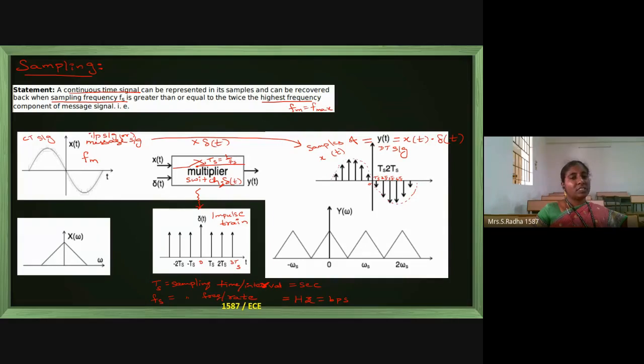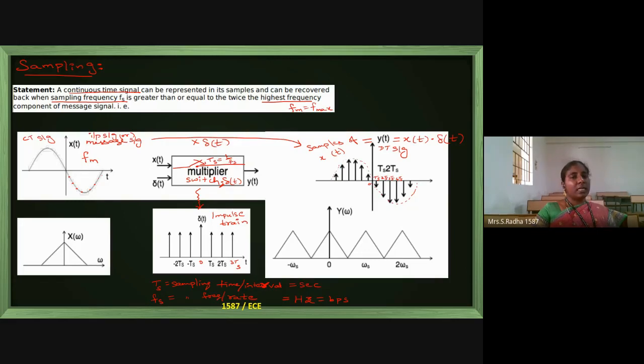So whenever the switch is closed, that particular height of the input waveform will come at the output. This is the height at Ts, this is the height at 2Ts, 3Ts, 4Ts, like that. Only those heights are coming at the output. You can see the Y of t diagram. This is what is happening.